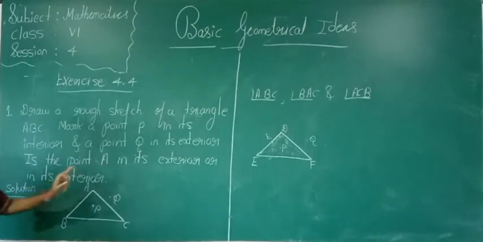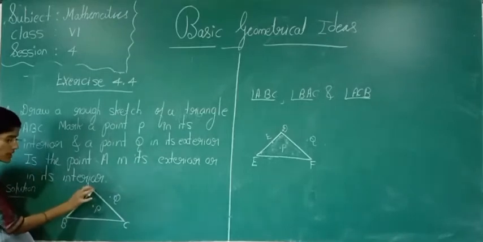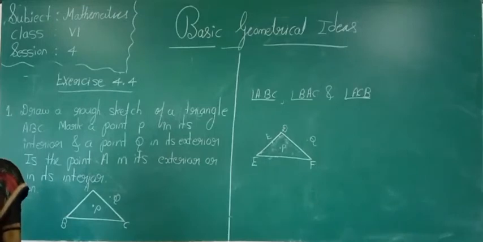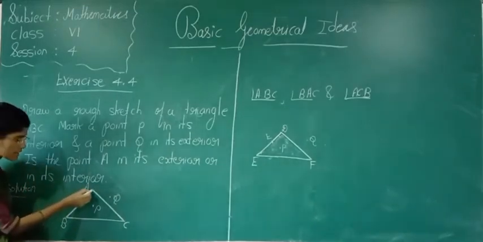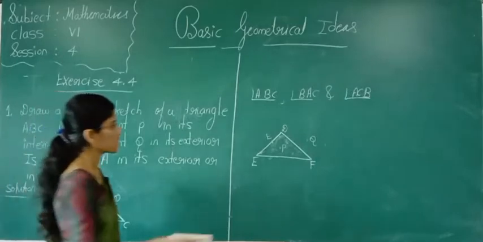Is the point A in its exterior or in its interior? Now tell me, here point A is there, no? Is this point A exterior or interior? No. This point is on the triangle. Yes or no? This point is on the triangle.